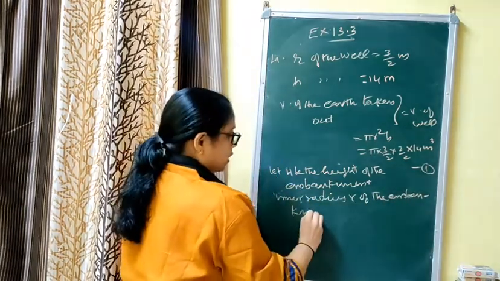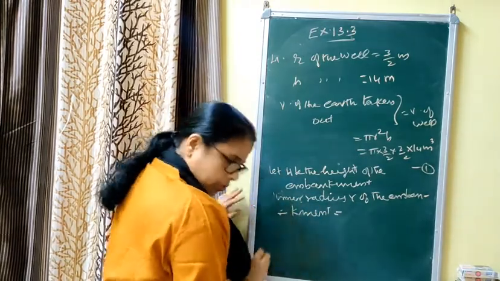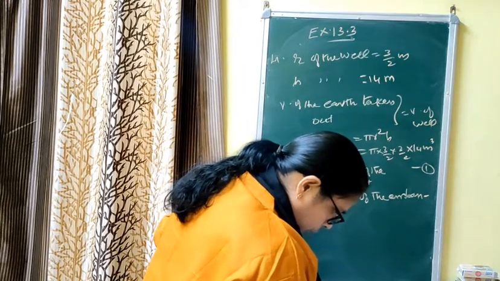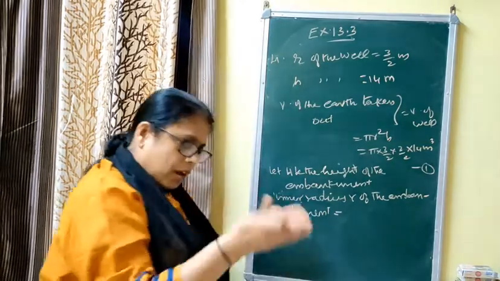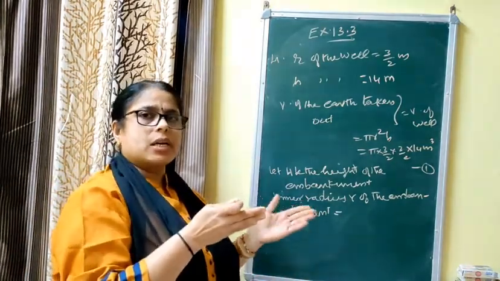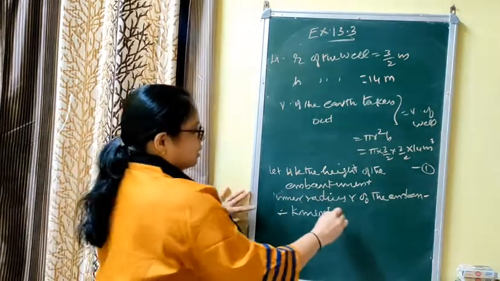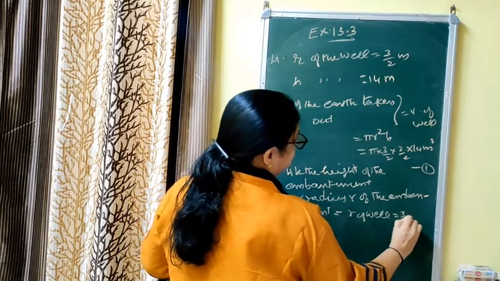You have to write this statement properly. What is the inner radius that you are given? You are given an embankment around the well with a width. The radius of the well and the inner radius of the embankment remain the same, otherwise the well would not be visible from inside. That is r of well, that you are given, 3/2 meter.